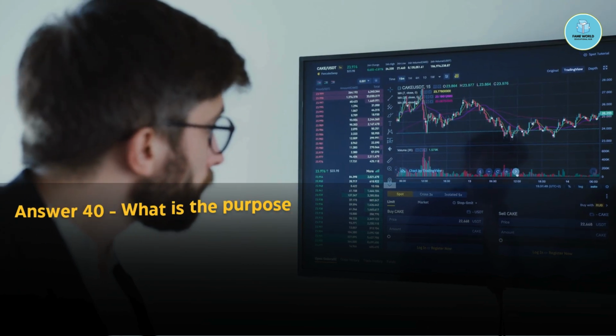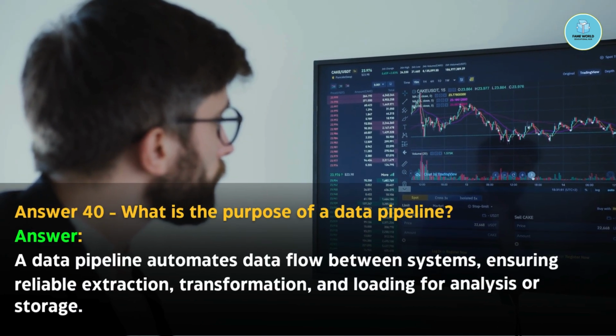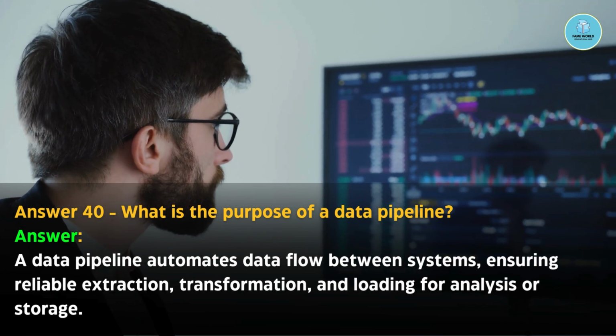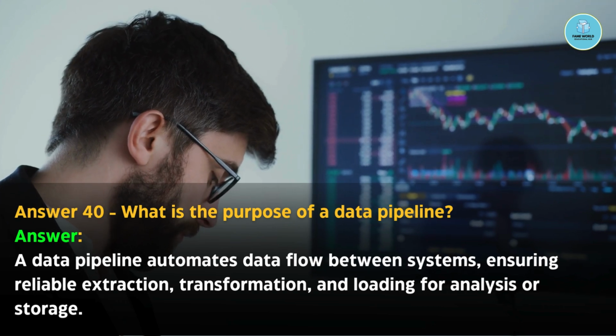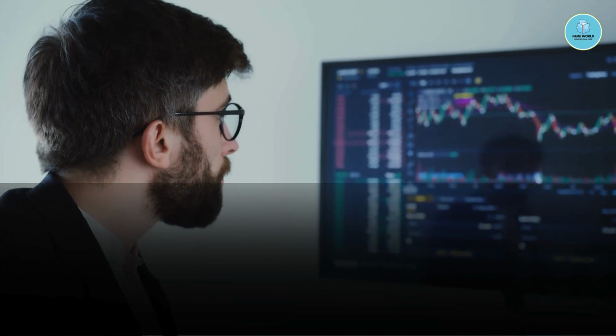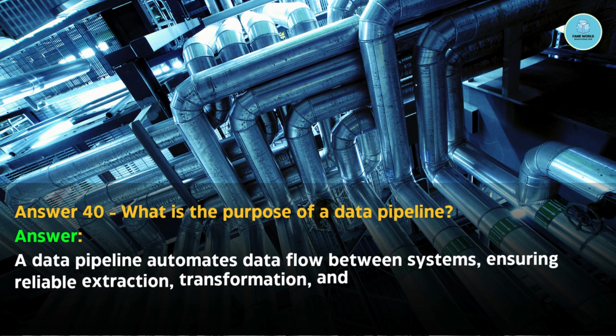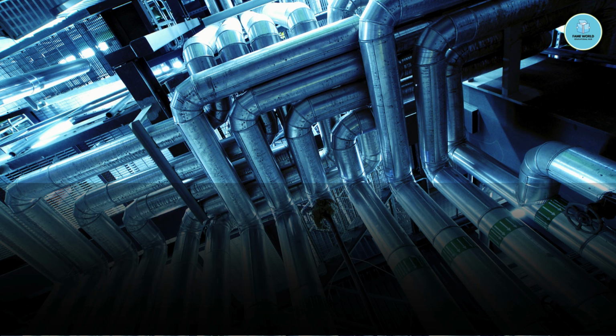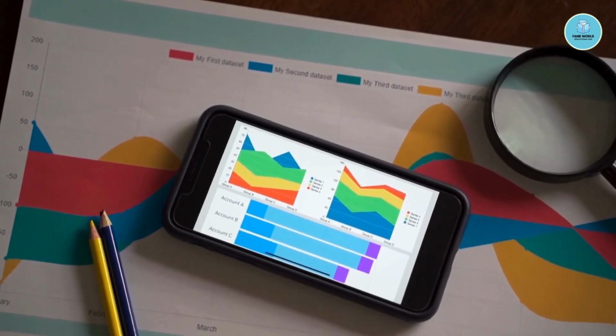A data pipeline automates data flow between systems, ensuring reliable extraction, transformation, and loading for analysis and storage. Pipeline means one pipe from where the data is coming, and that output will be the input to another pipe. Then the output from the second pipe will be the input to the third pipe. This way, a data pipeline automates data flow between systems. So till here we have completed 40 questions.